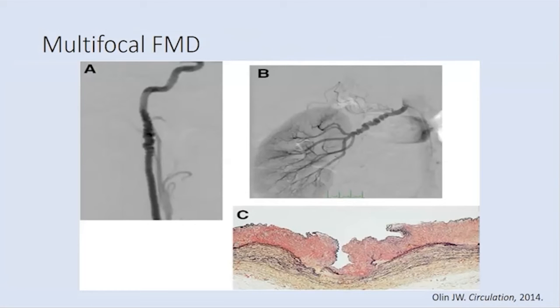Slide A, this is the beads on a string. This is the carotid artery that we're seeing here on one of our angiograms, and you can see that this is regular down here, and then it becomes very irregular here. B, this is our renal, so this is the kidney segment right here, looks like a little kidney bean, and the artery that feeds out, there's a little catheter here injecting some dye, and you can see how irregular this region is. And this is that multifocal consistent with medial fibroplasia. And this is the histologic evaluation of it. So you can see there are these rough ridges, there's all this extra growth. This is all abnormal.